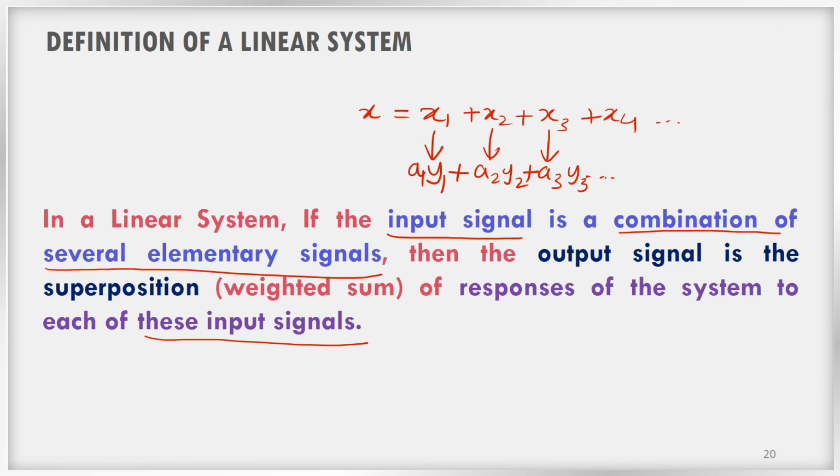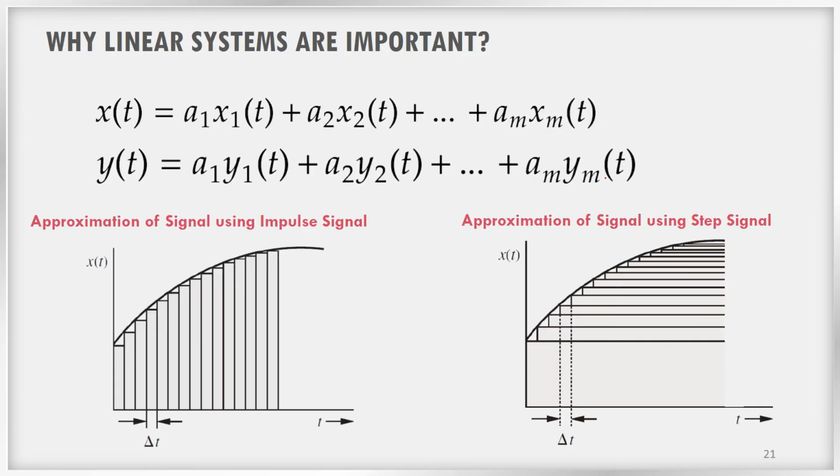So if you give individual inputs, you will get individual outputs. If you add the individual inputs, then the output also will be added. That is, in simple sense, the definition of a linear system. Why are these linear systems important? These linear systems make the analysis of signals and systems much easier.